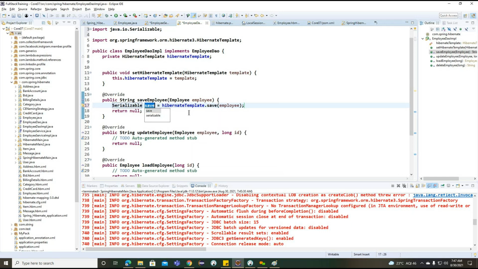Now what we can do, this particular saved value, if it is not equal to null.